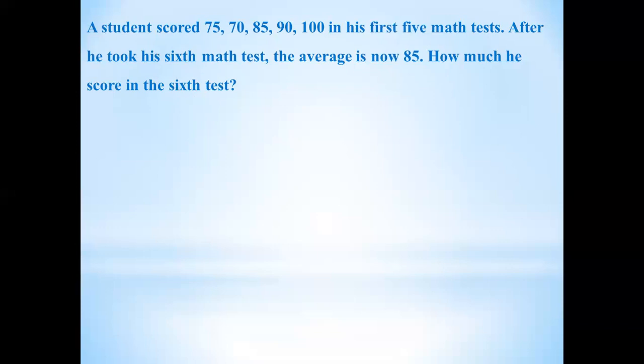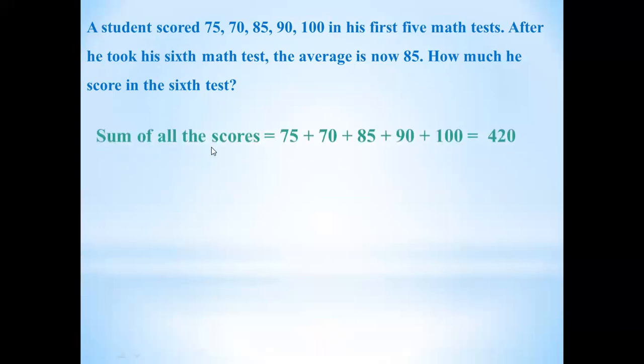So remember the first step, students. Yes, we will do addition first. The sum of all elements means we will add all of his marks, but average is not included. Average is different, average is separate. So first we will add all these marks, 75 plus 70 plus 85 plus 90 plus 100, and we find the sum of these scores. The sum of all the scores is 420. Okay, now 420 is the sum of all the scores.